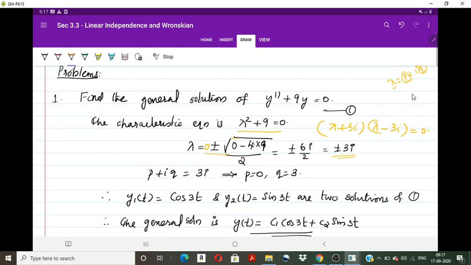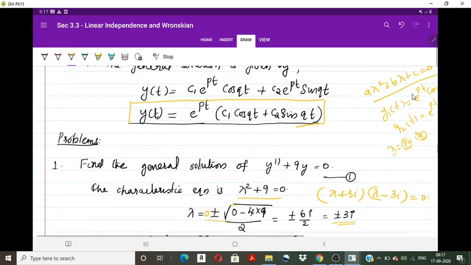So we take lambda as p plus iq is equal to 3i. That means the roots are complex roots and occur in complex conjugate pairs. So if one root is 3i, the other is minus 3i. So we take p plus iq, one of them, as 3i. So p is the real part of this complex number, that is 0, and q is the imaginary part, that is equal to 3. So p equal to 0, q equal to 3.